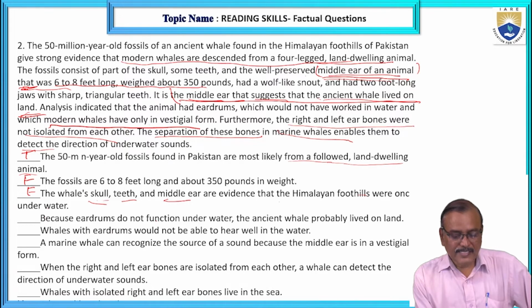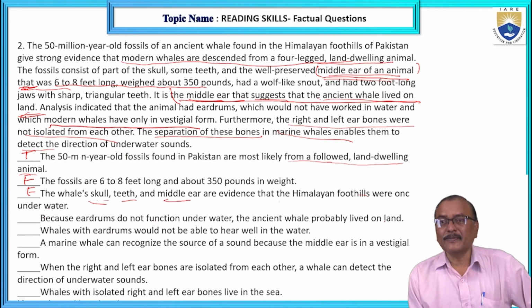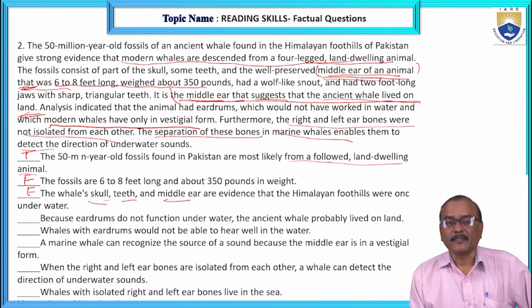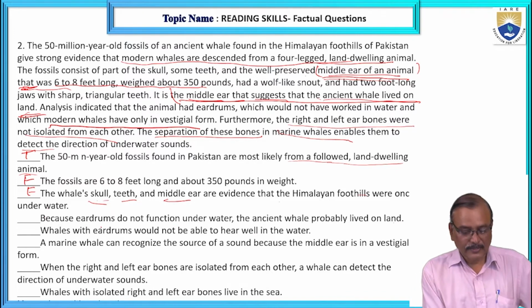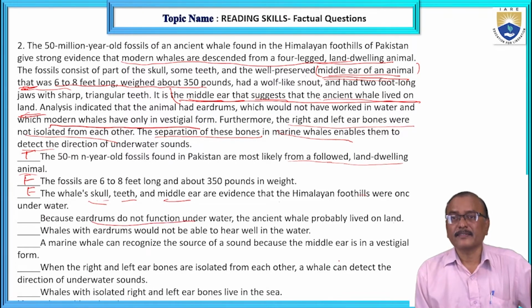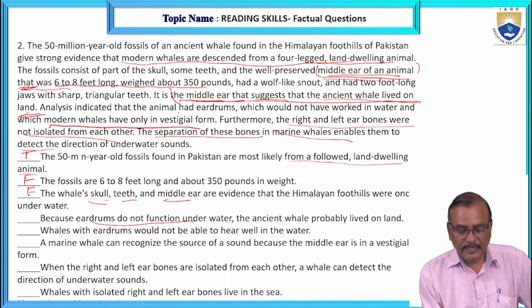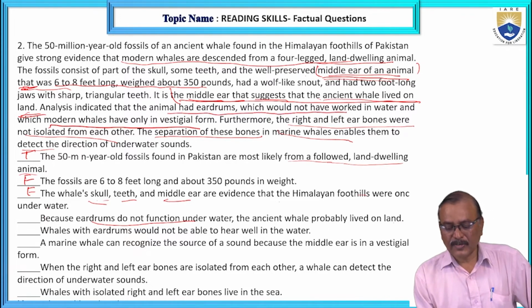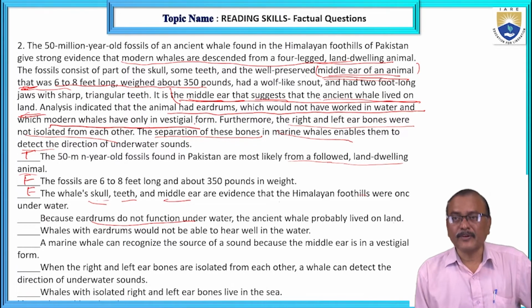Next one. Because eardrums do not function underwater, the ancient whale probably lived on land. Yeah, this may be the reason. You see here, eardrums do not function underwater. Analysis indicated that the animal had eardrums which would not have worked in water and which modern whales have only in vestigial form.